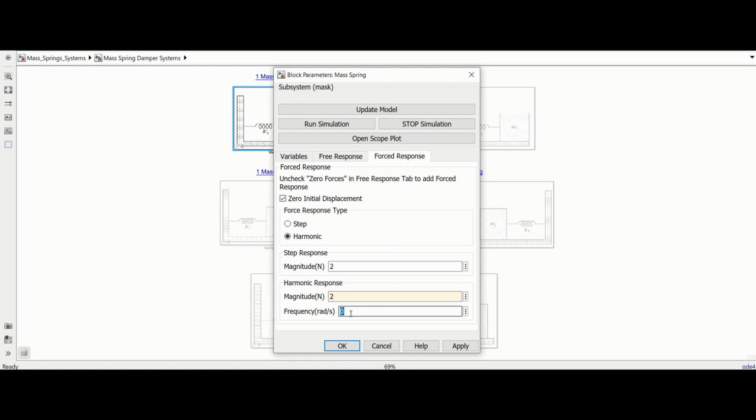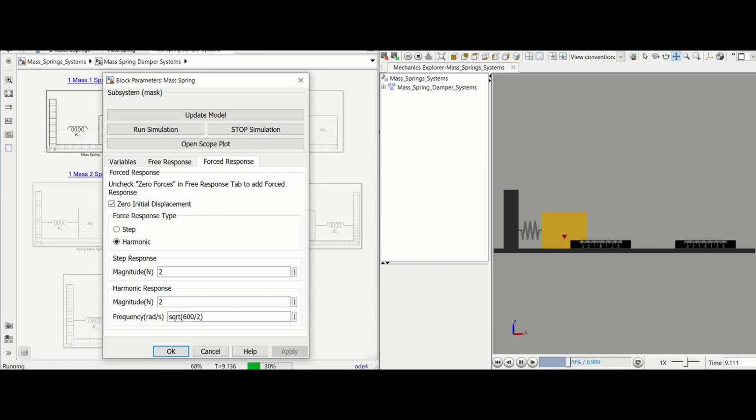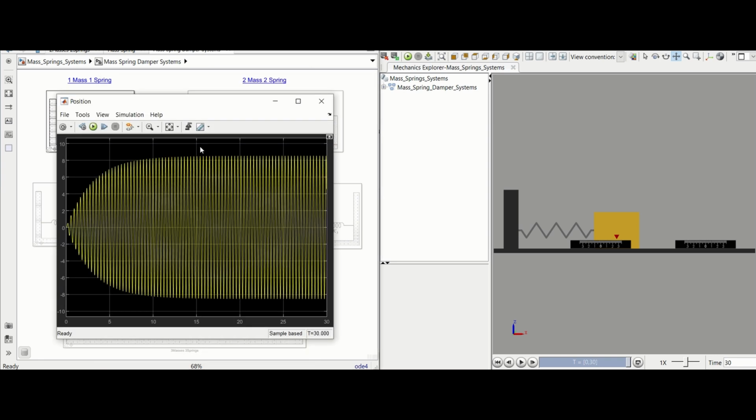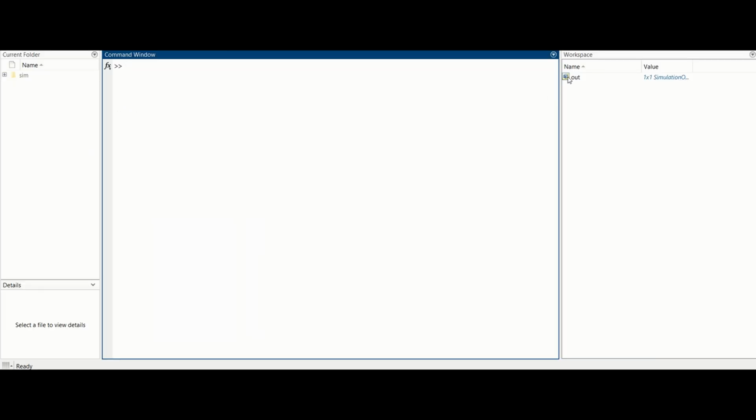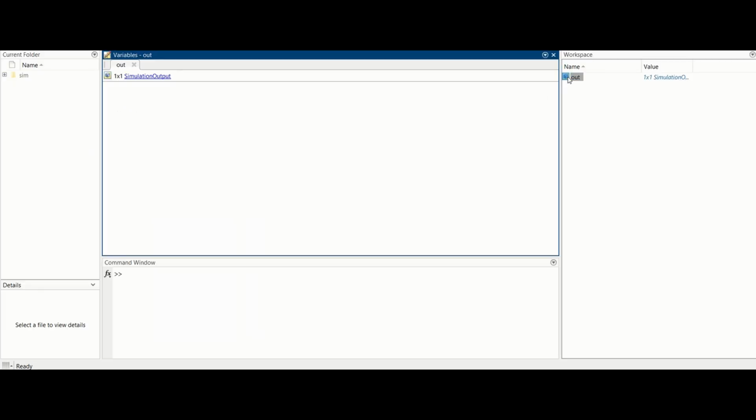For this example, we are using an amplitude of 2 newtons and the natural frequency is square root of 600 over 2. Make sure to click Apply at the bottom of the window, then click the Run Simulation button. This opens the Mechanics Explorer within MATLAB, which visualizes the system. After the simulation is finished, use the Open Scope Plot button to quickly view the position of the mass versus the simulation time. The simulation data is saved within the Out variable in the MATLAB workspace.